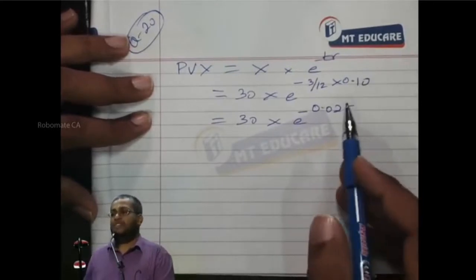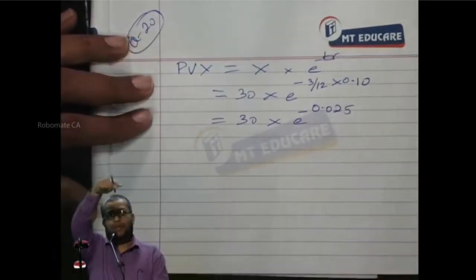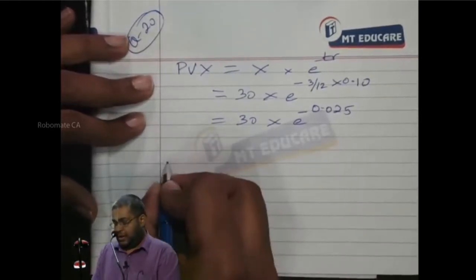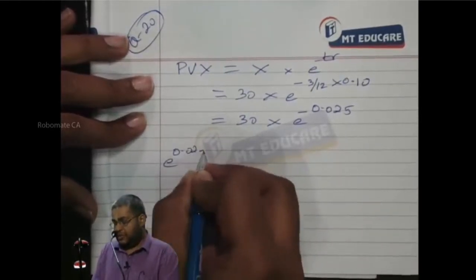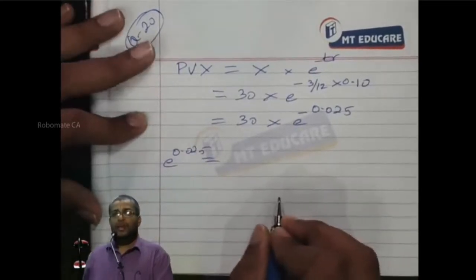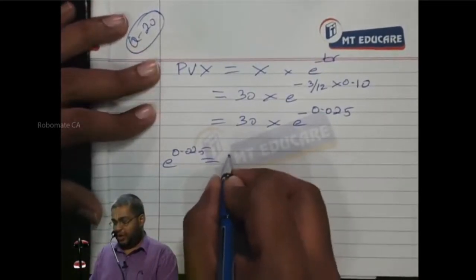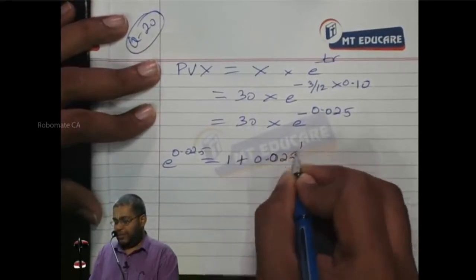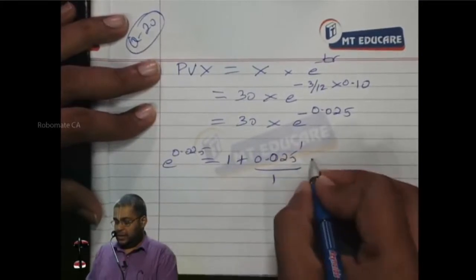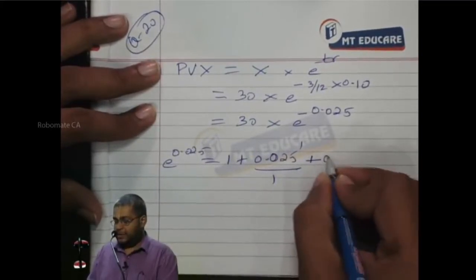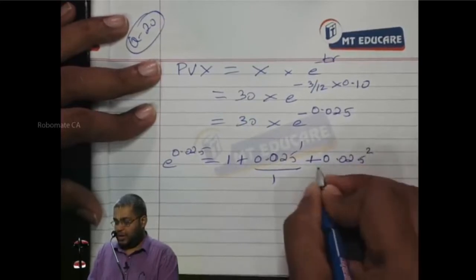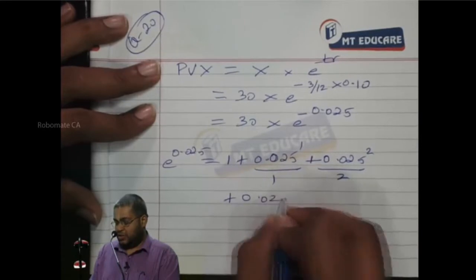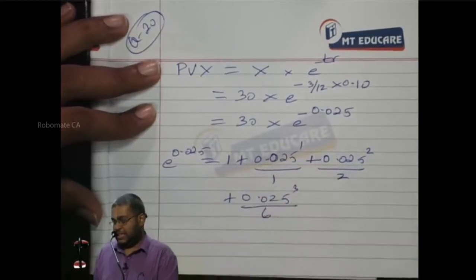10% per annum. What is it for 3 months here? 2.5%. Are you following or not? So 30 into e power minus 0.025. Now, let's calculate e power 0.025, which is 1 plus 0.025 by 1, plus 0.025 square divided by 2, plus 0.025 cube divided by 6.